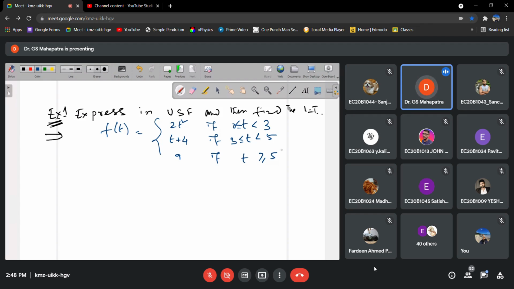We have to write the Heaviside function, the unit step function, first, and then find the Laplace transform.